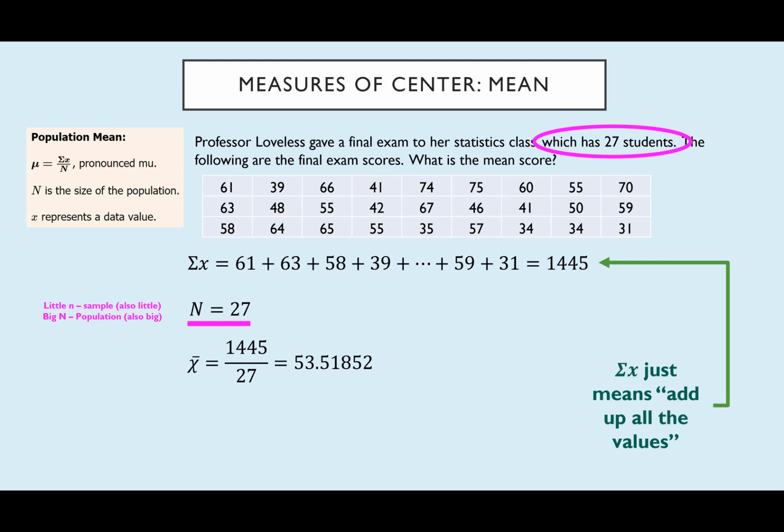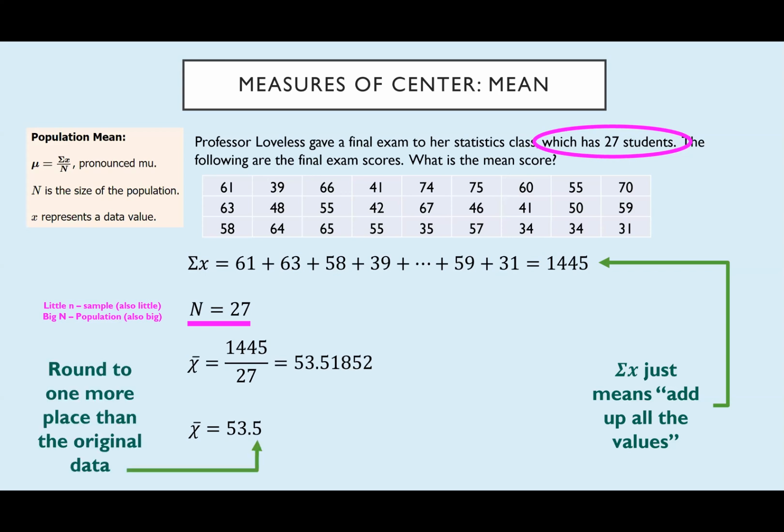Again, our data is given to us in whole numbers. So when I round, I need to round to one more decimal place or one extra level of precision, or I could call it one more significant figure or significant digit. Those all mean the same thing. So I'm rounding to the tenths, which gives me 53.5.